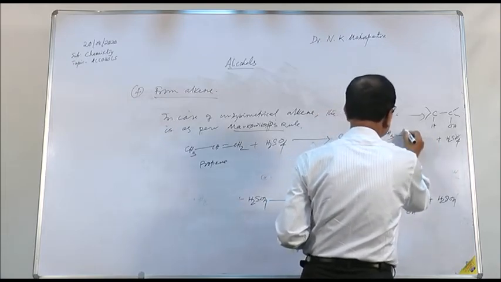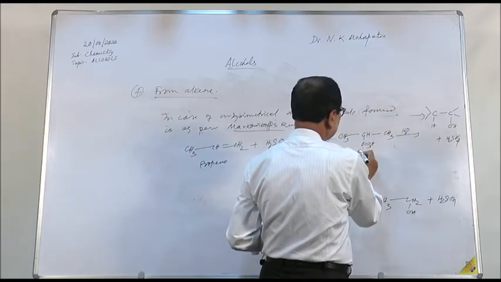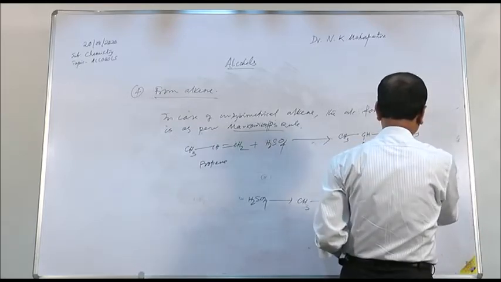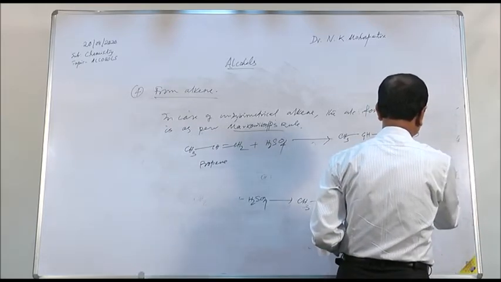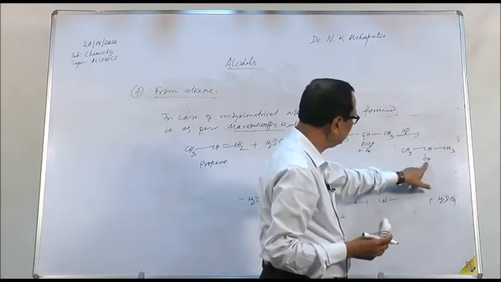Now you are adding water, the product formed here will be H here, OH here, and the product will be CH3CHOHCH3.